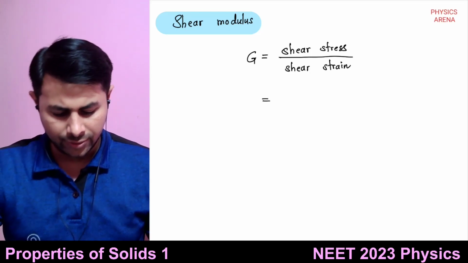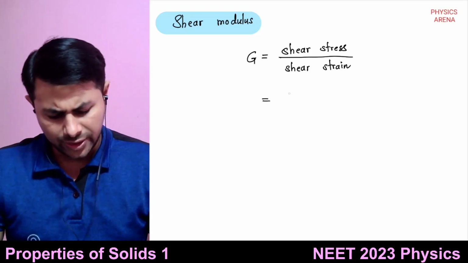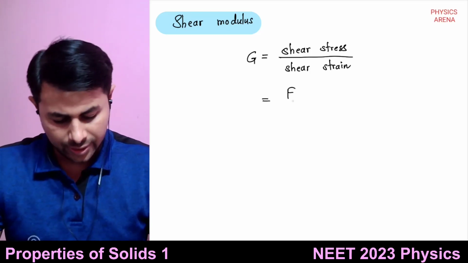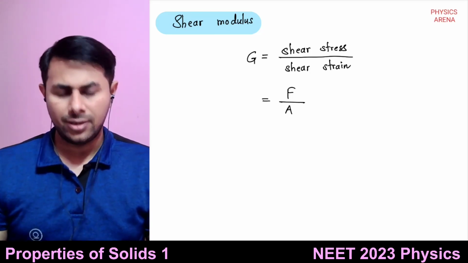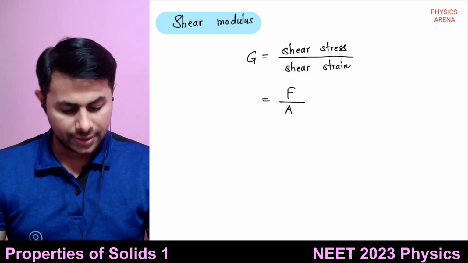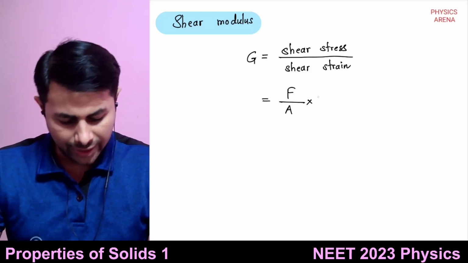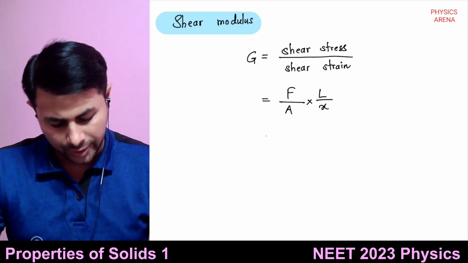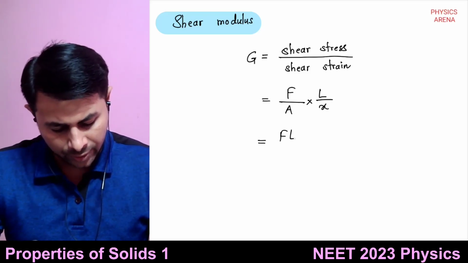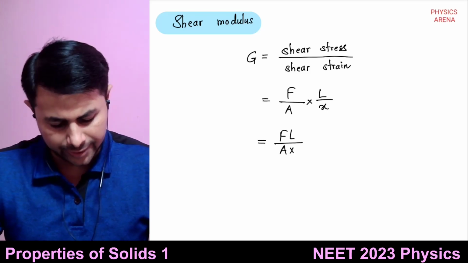And what is shear stress? It is tangential force F divided by area. And what is shear strain? It is X upon L. So dividing by that is equal to multiplying by the reciprocal. So this is F into L divided by A X.